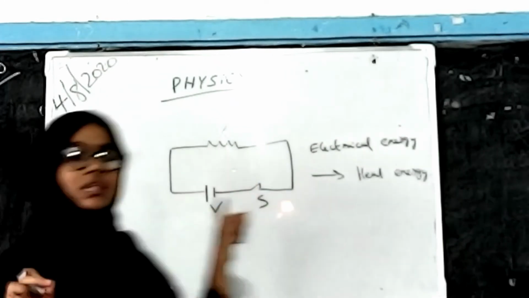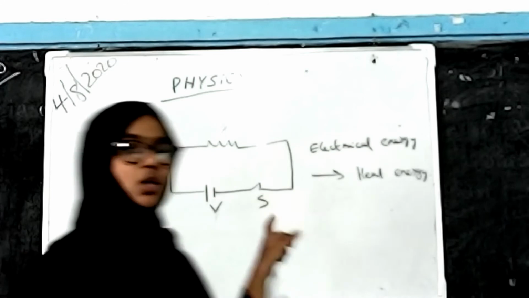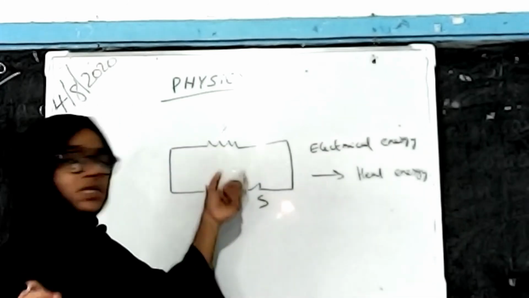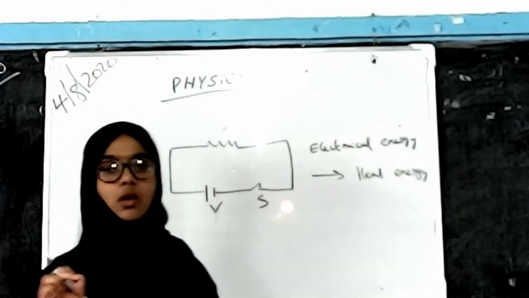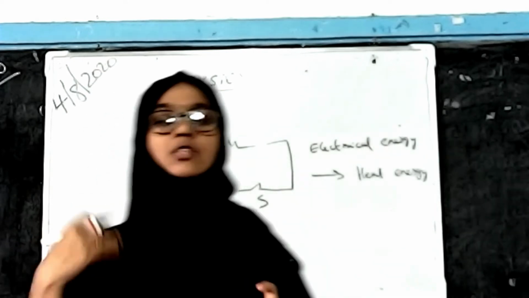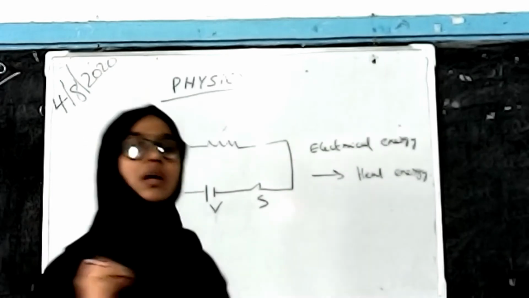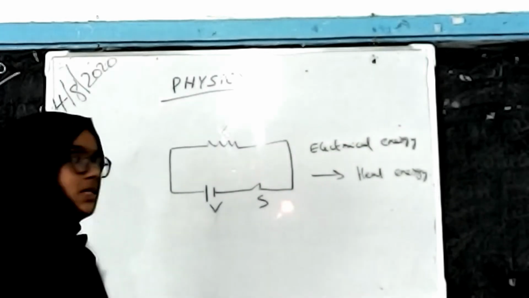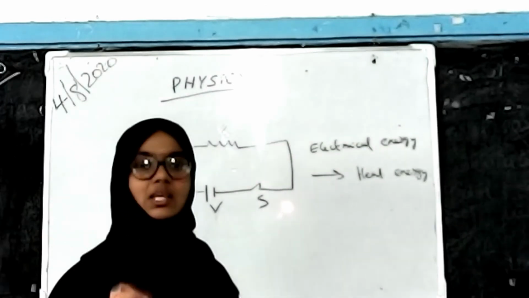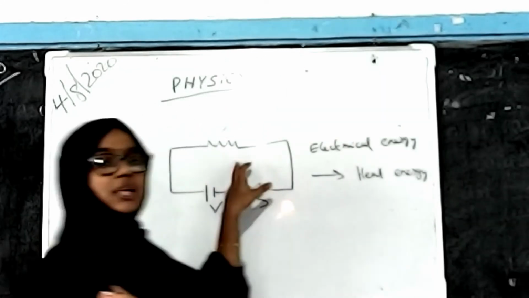After passing through the circuit, that electricity also passes through the nichrome wire. When more and more electricity passes through it, the nichrome wire gets more heated. That is, the electrical energy is here converted to heat energy.